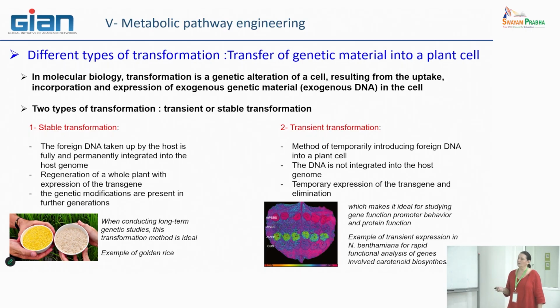And in particular, this type of strategy is used to conduct long-term genetic study of the influence of several genes, for example. It's also a way to give new traits to a plant that could concern a metabolic pathway, but also whatever other type of character, such as resistance to several diseases, several pathogens, or also several abiotic stress.